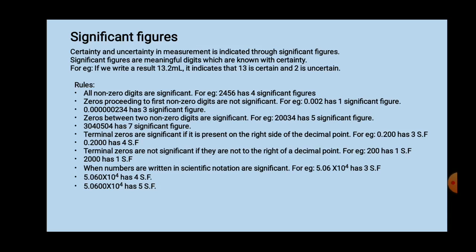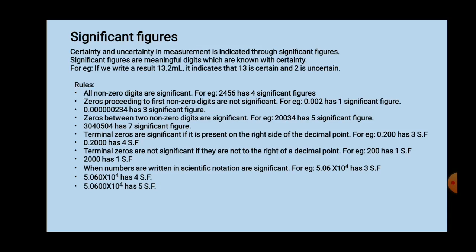Based on that, 0.200 has how many significant figures? 3 significant figures. Now one more example is given, 0.2000. Now how many terminal zeros are present? Three terminal zeros are present. Here in this example the decimal point is present, and the terminal zeros are on the right side of the decimal point, so these zeros are considered significant figures. How many digits are present after the decimal point? 1, 2, 3, 4.